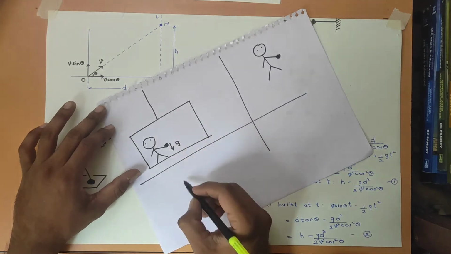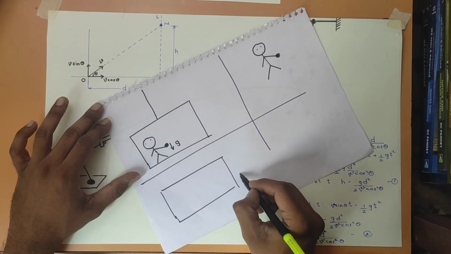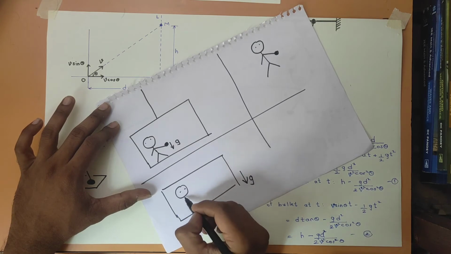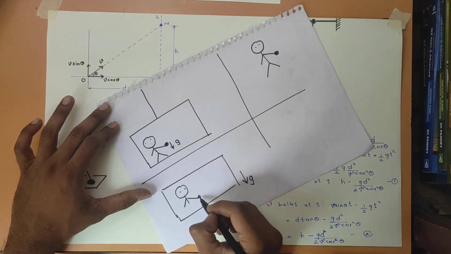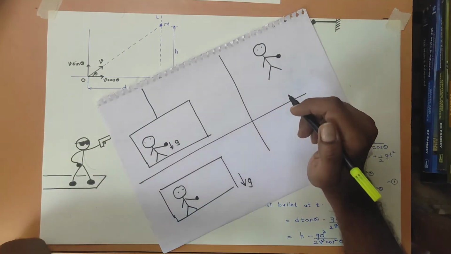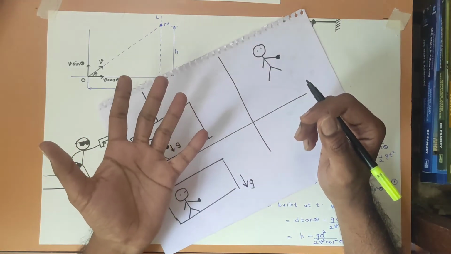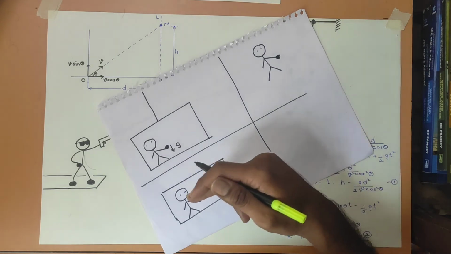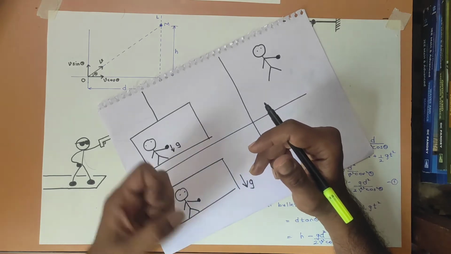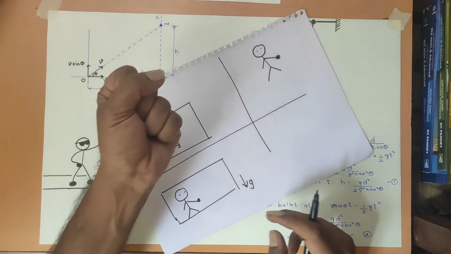Now suppose somebody has cut the cable of this lift. So what will happen? The entire lift along with the person inside the lift and the object in his hand, the entire system will start falling with acceleration due to gravity g. And in this situation, suppose the person leaves the object from his hand, what will happen? The object will not fall down in his frame of reference. The distance of the object will not change. So for him, the object will be at rest.